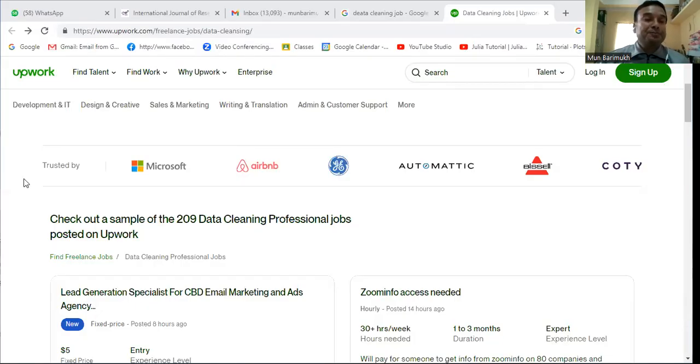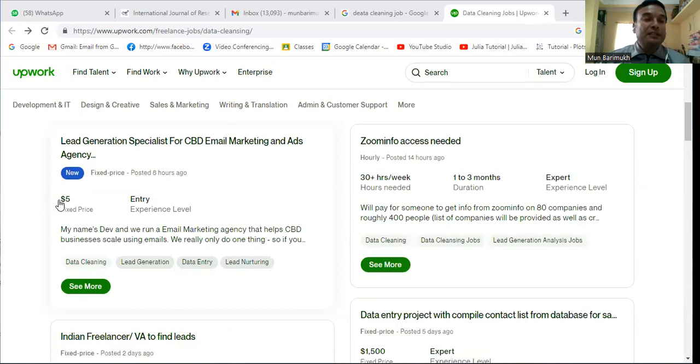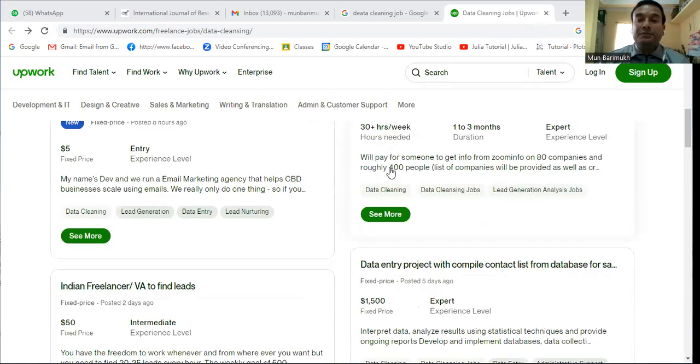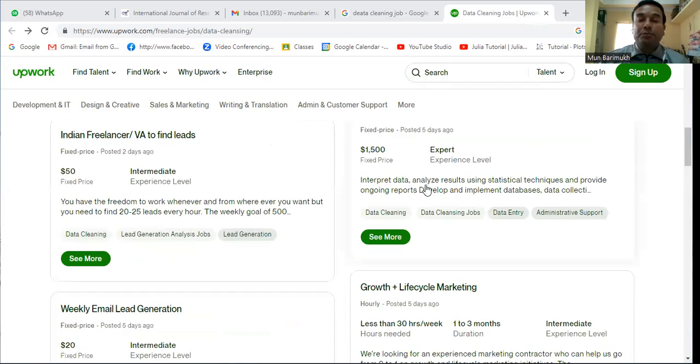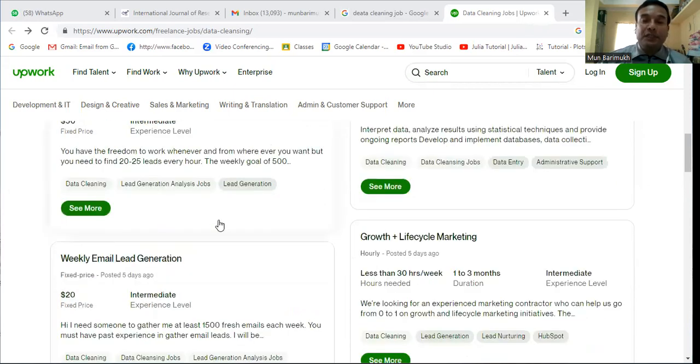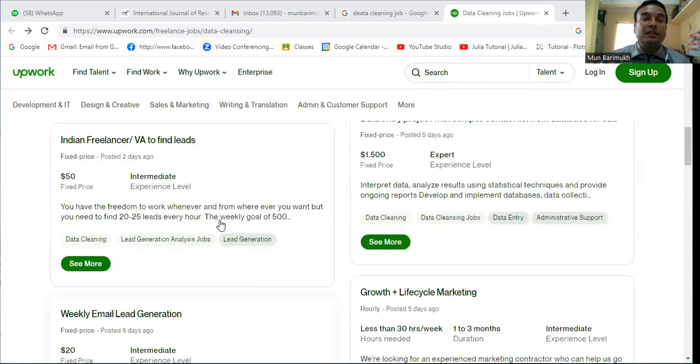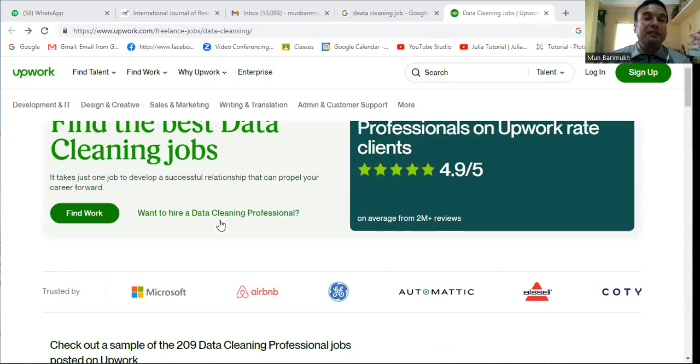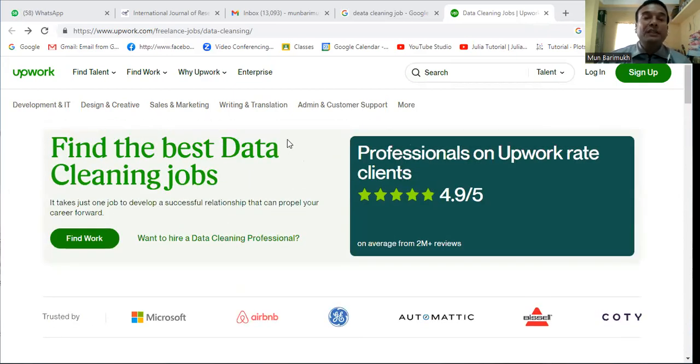Now let me share the screen and show you how the data cleaning jobs look. See, we have a sample of 209 data cleaning professional jobs. You can see the prices given here for various activities, and as per your norms and requirements, you can fix your price also. These are the jobs in the online market for data cleaning only.